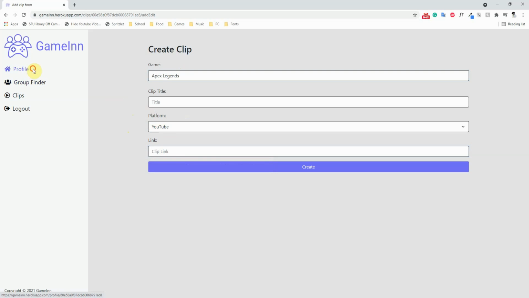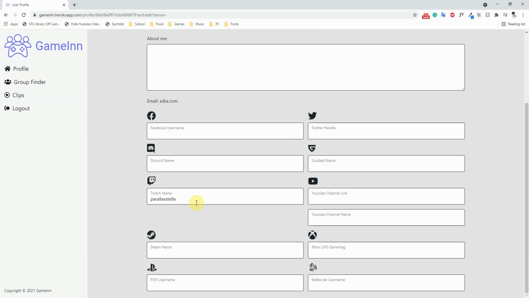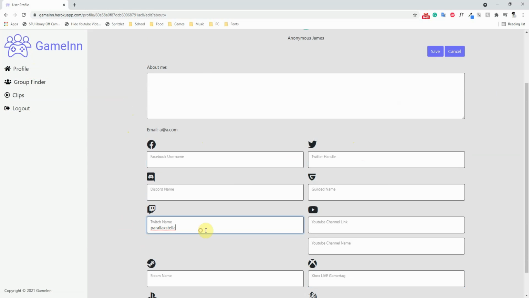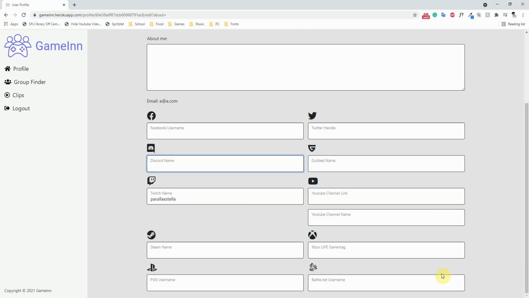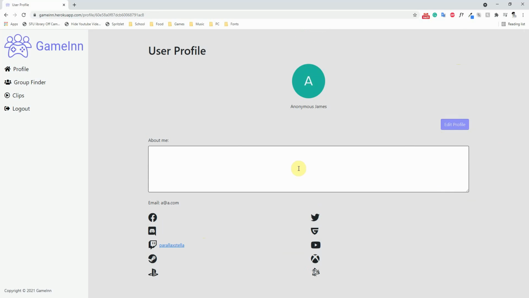Next, the other thing I did was the edit profile. When you click here, you can edit the profile. For now, certain things that can be linked using your username become links when you hit save, like Twitch stuff, Guilded, Discord, and Steam, etc. The ones that use IDs for profiles we couldn't do, because there's no way to generate the ID unless you knew your ID. When you hit save, it saves the data, and when you cancel, it reverts back to normal.